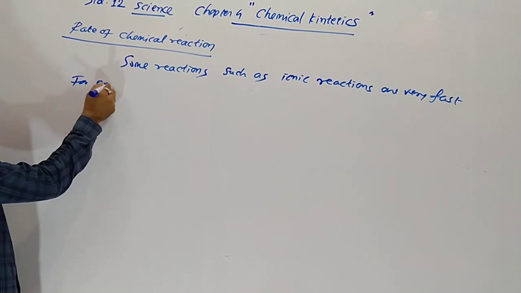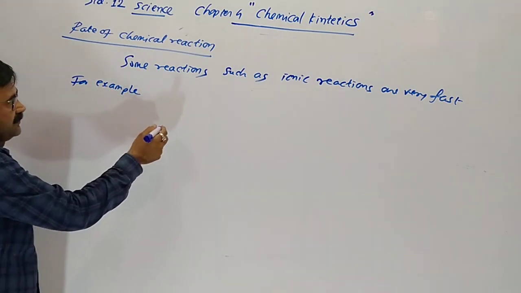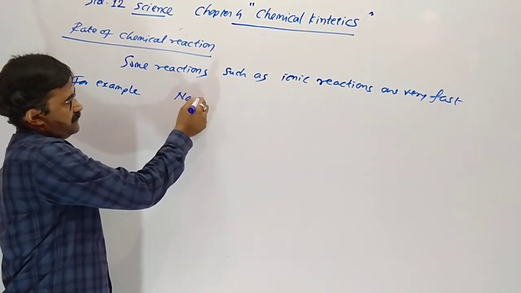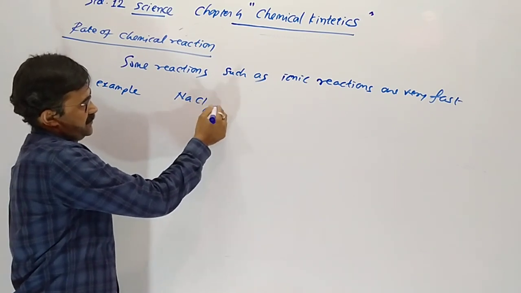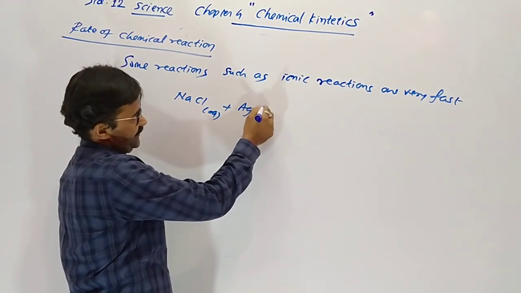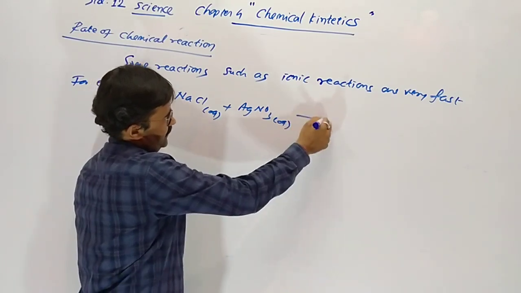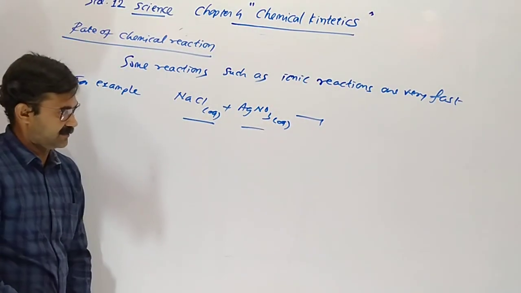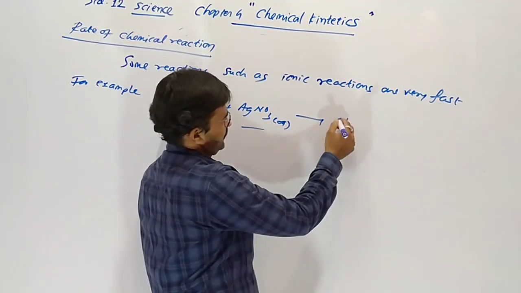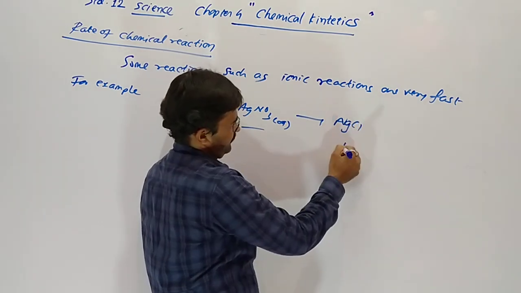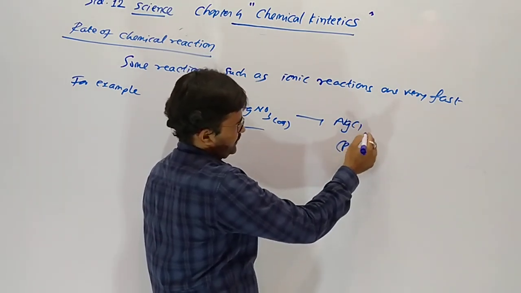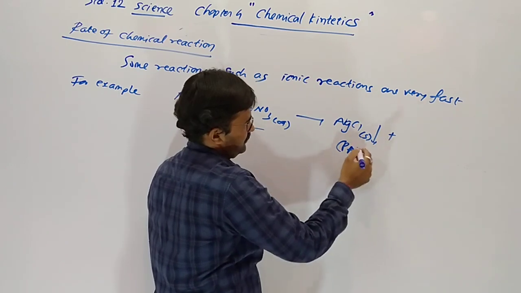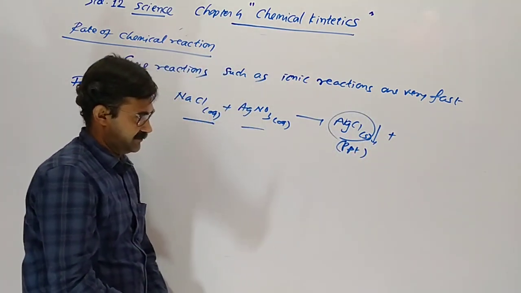For example, when we take aqueous solution of silver nitrate and aqueous solution of NaCl, it gives a precipitate. Precipitate means insoluble in water.